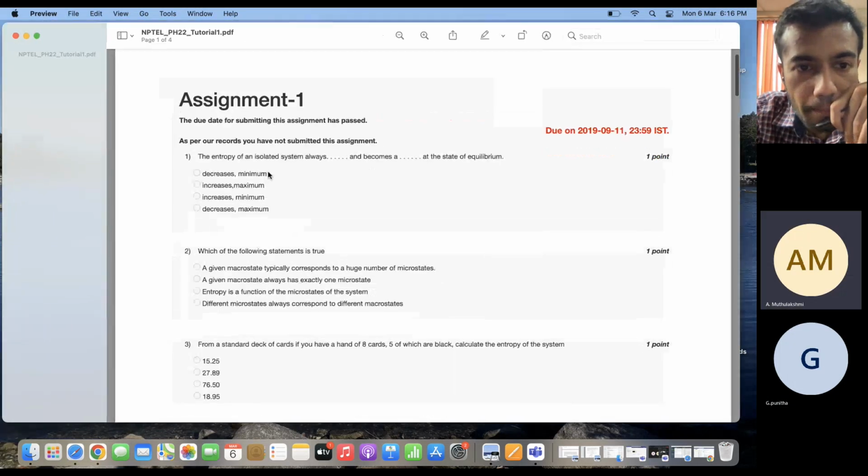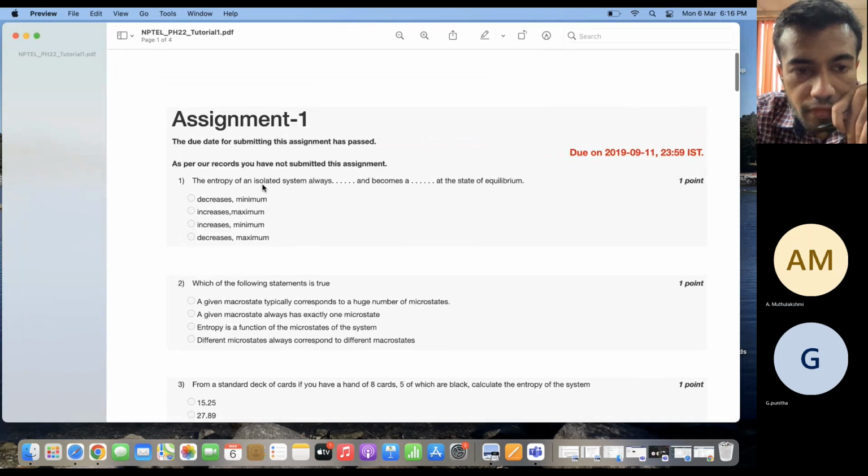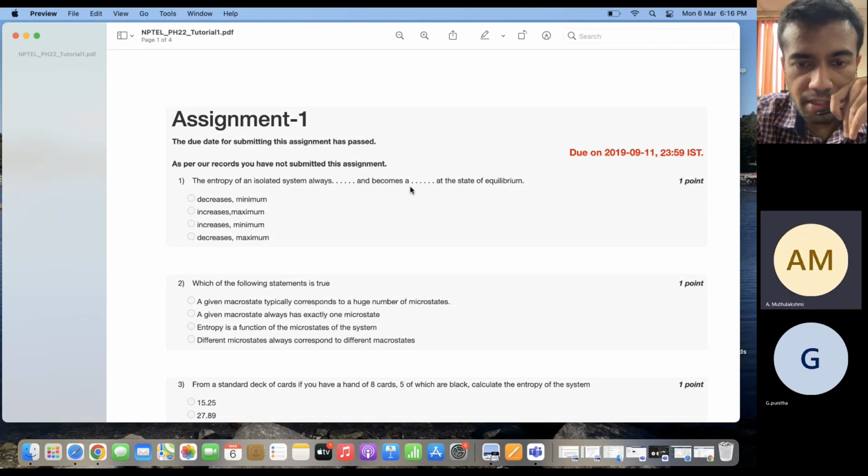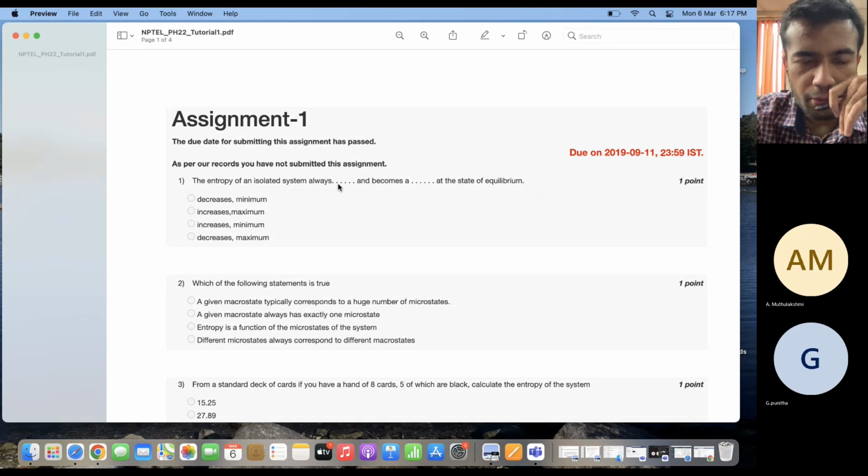Okay, so let's start. First question. The entropy of an isolated system always dash and becomes a dash at the stable equilibrium. So what will be the answer in this case? What is there in the first dash and the second dash?